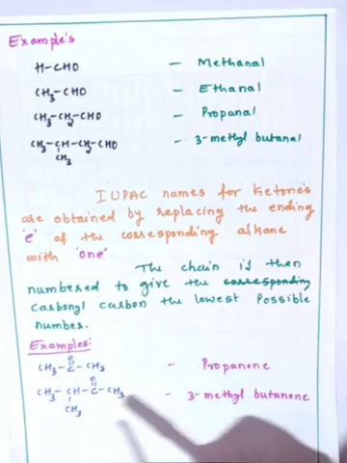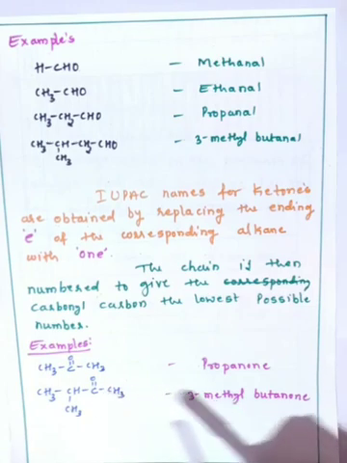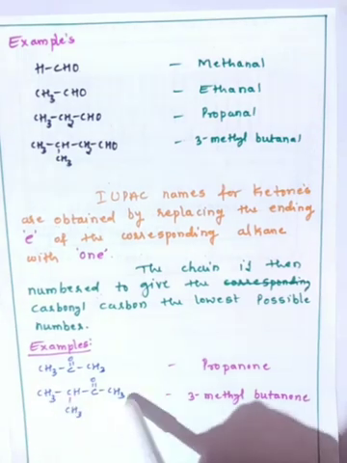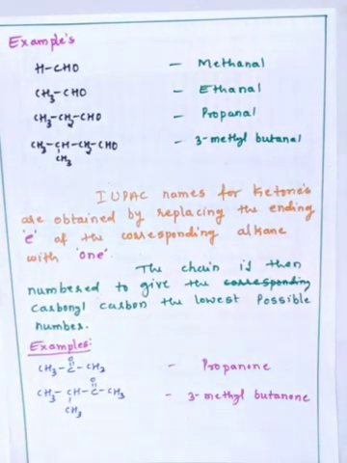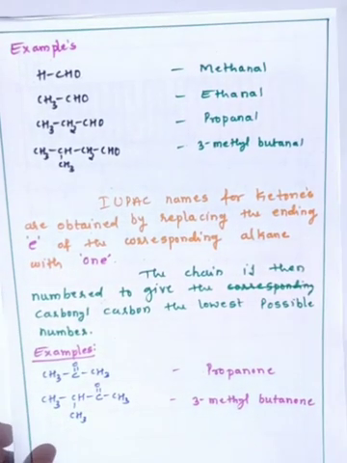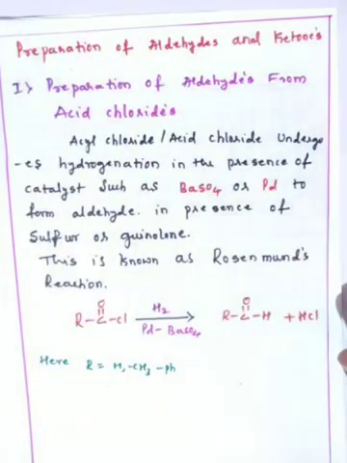The IUPAC name of this molecule is 3-methyl butanone. Butanone is because the molecule contains a total of 4 carbon atoms. So this is about the IUPAC nomenclature of aldehydes and ketones.